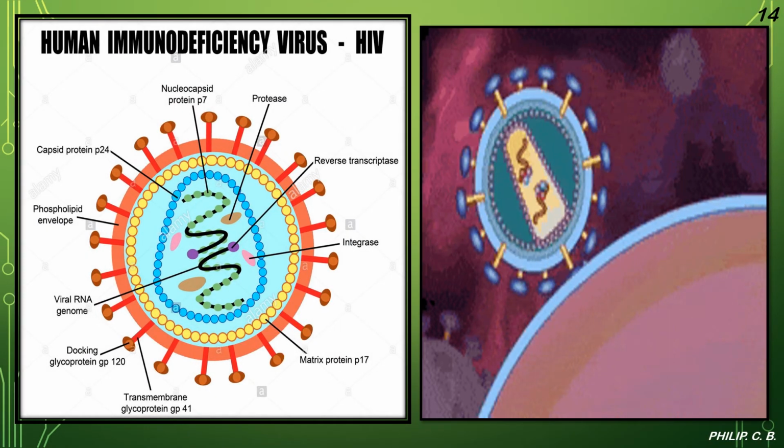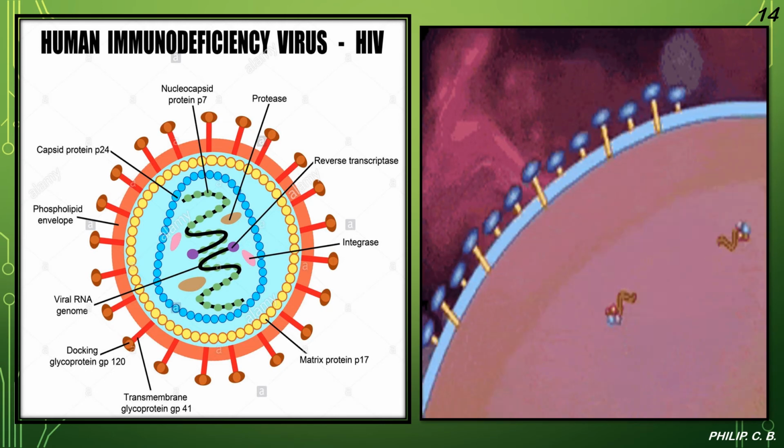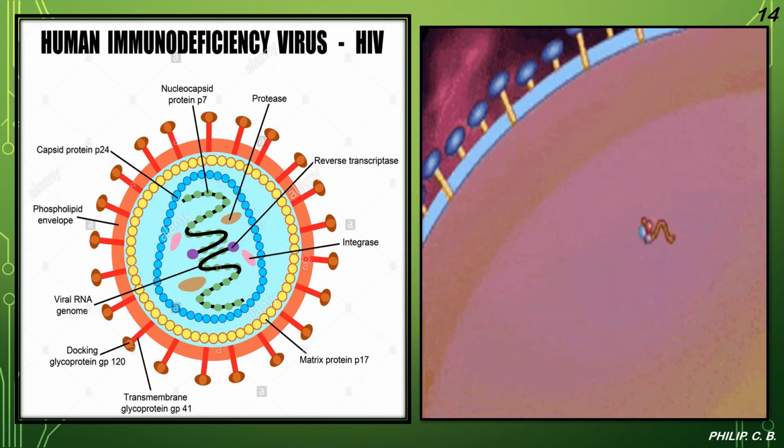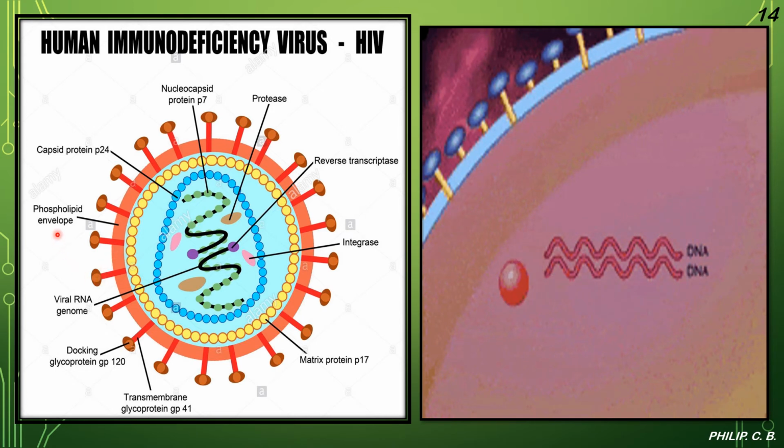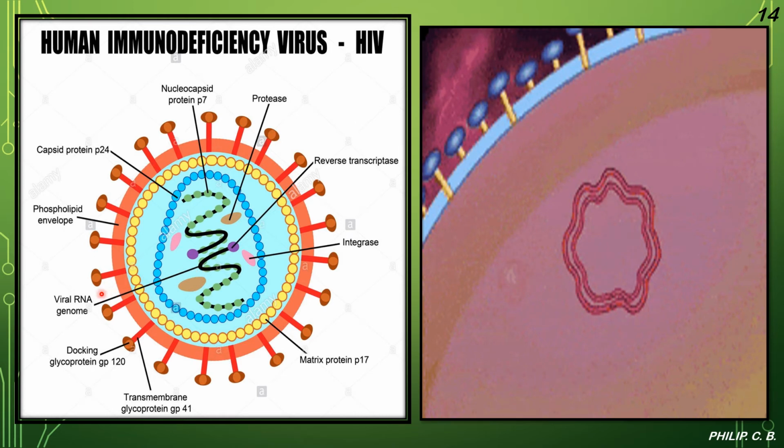Okay, now here I put the HIV virus, which we just read in the "Do you know" part, just for your information: immunodeficiency virus, HIV. So you can see the various parts first, right? Starting from the nucleocapsid protein, which is the innermost part, then the capsid protein slightly outside, which encloses the nucleocapsid protein, then the phospholipid envelope which again protects, then the viral RNA genome inside.